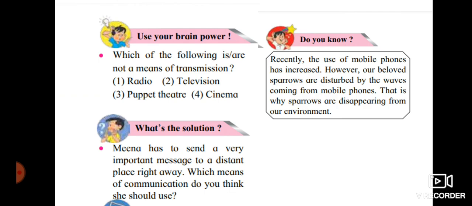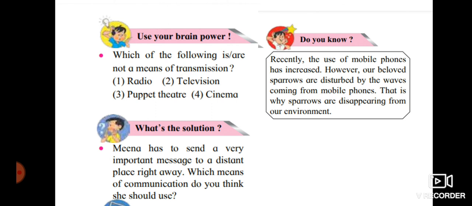Now use your brain power. Which of the following is not a means of transmission? Radio, television, puppet theatre, cinema. Which one, students? Yes, puppet theatre. Meena has to send a very important message to a distant place right away. Which means of communication do you think she should use? Yes, she can make a phone call or she can send an email.